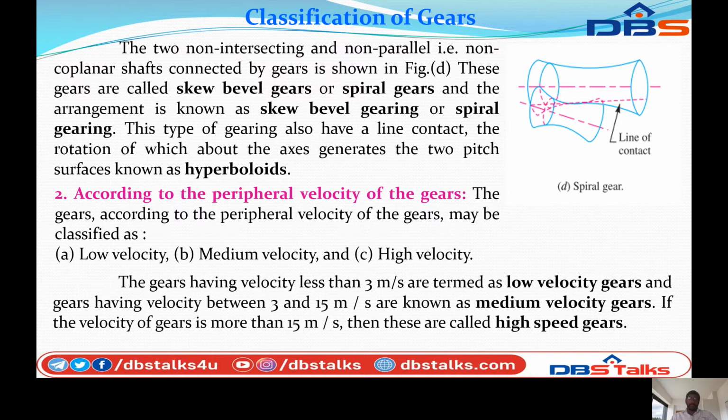So this is the screw bevel gears or spiral gear. This type of gear also has a line of contact. You can see in the figure, the dotted lines indicate the line of contact.